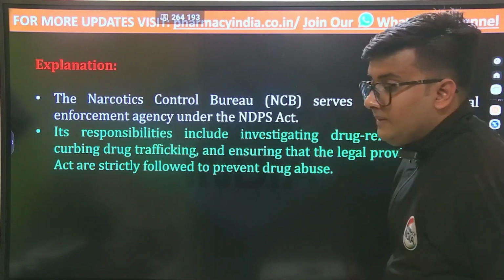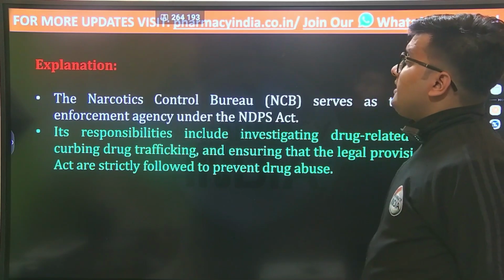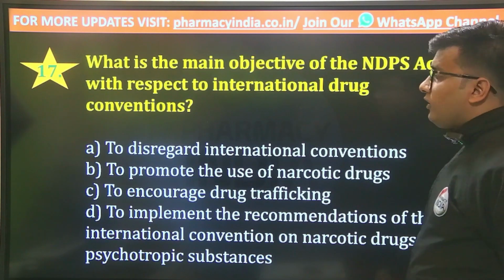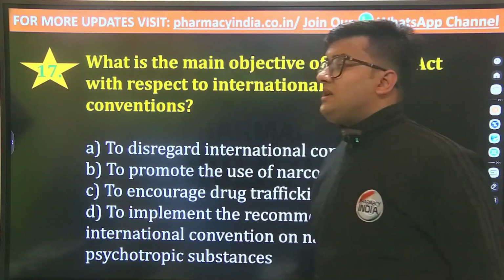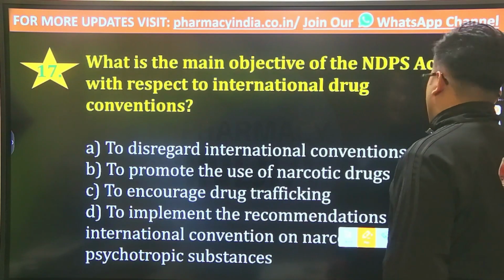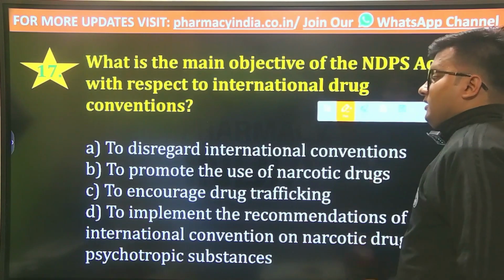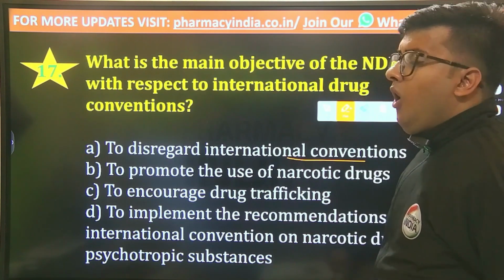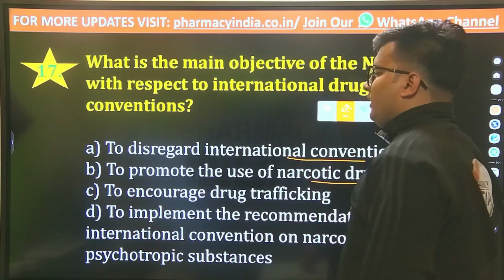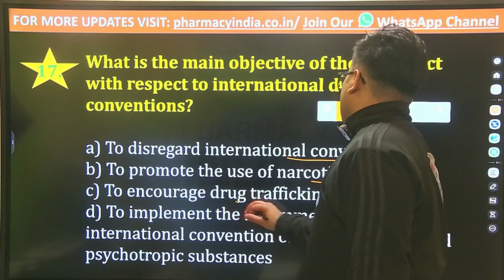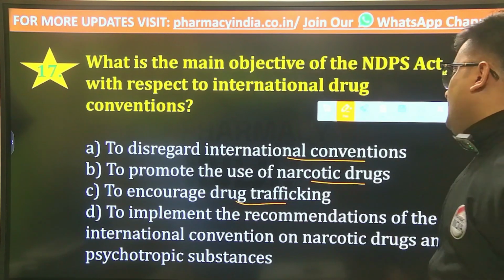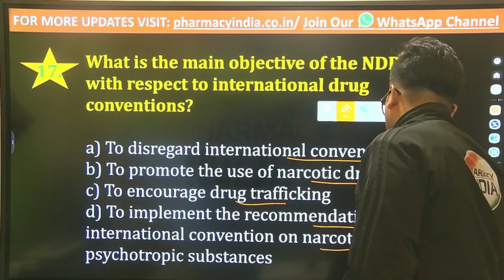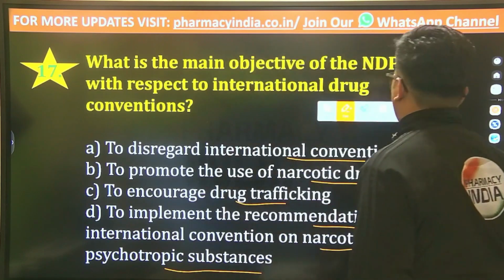The next question is, what is the main objective of the Narcotic Drugs and Psychotropic Substances Act with respect to international drug conventions? Options are to disregard international conventions, or to promote the use of narcotic drugs, or to encourage drug trafficking, or to implement the recommendations of the International Convention on Narcotic Drugs and Psychotropic Substances.